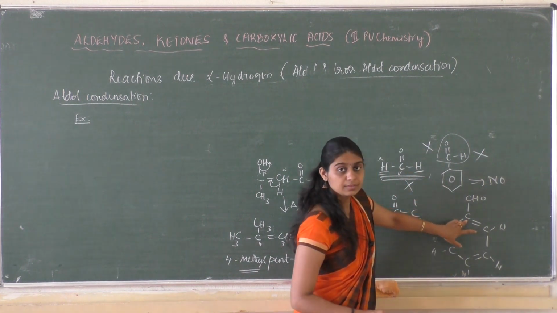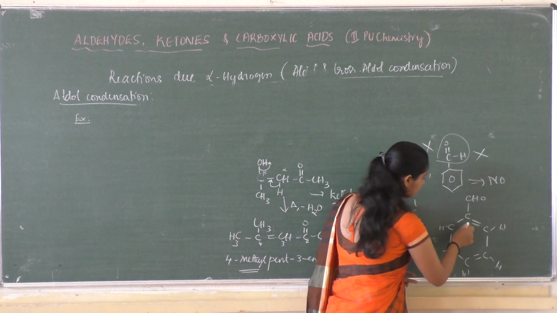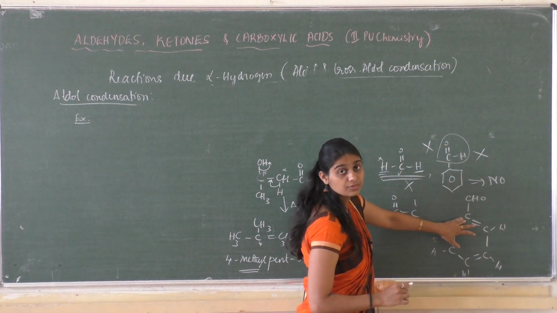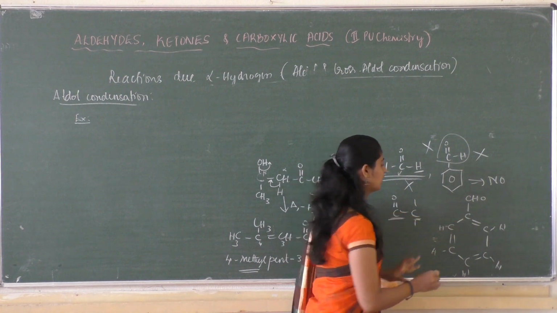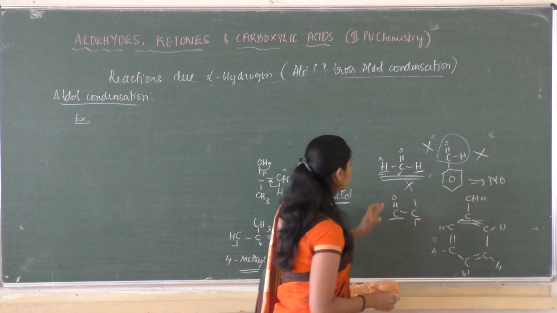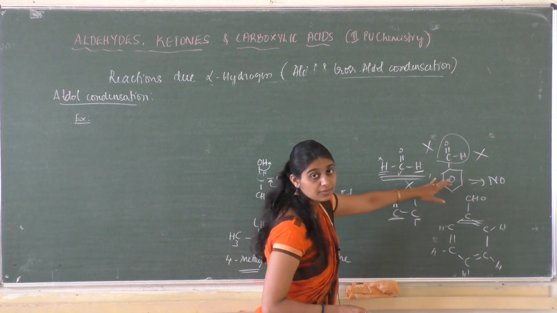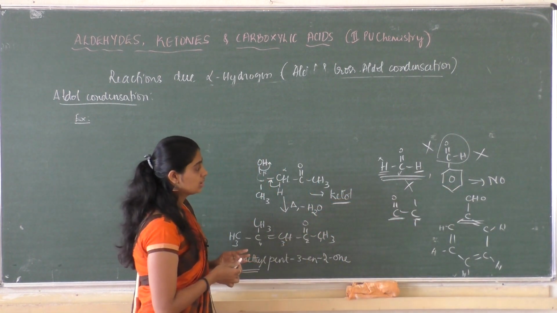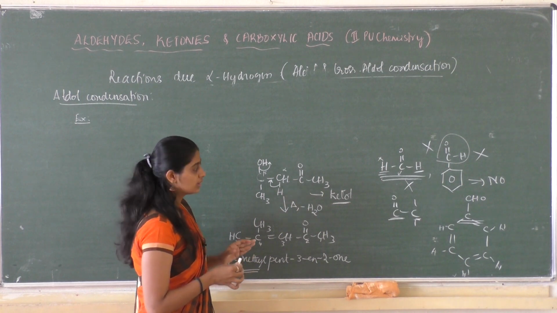This carbon has satisfied its valency of 4, but it does not contain any alpha hydrogen atom. Because of that reason, formaldehyde and benzaldehyde will not show aldol condensation alone. Is that clear?